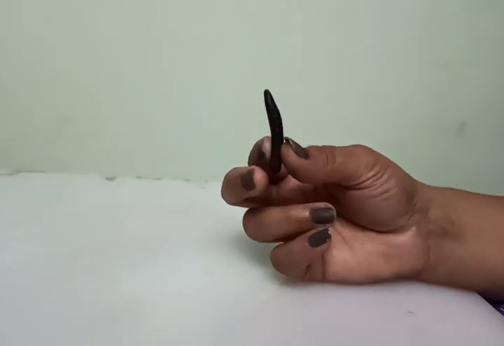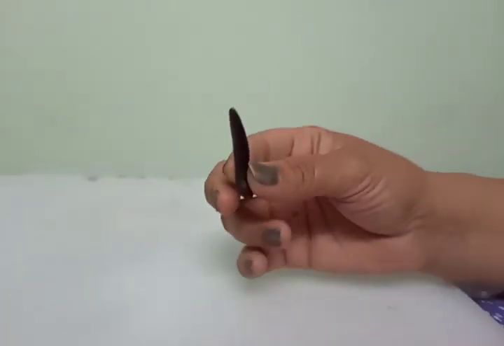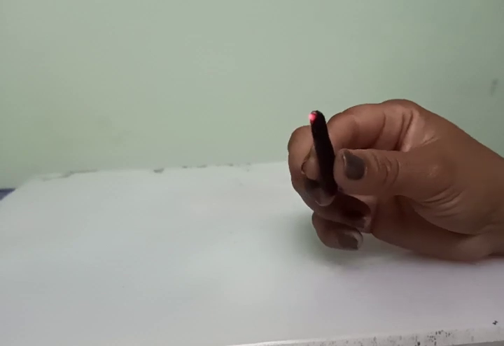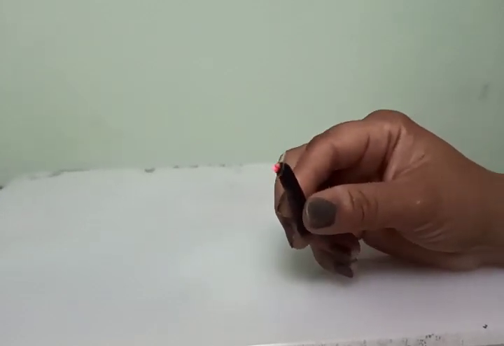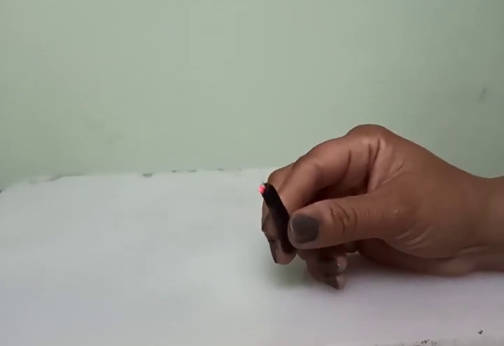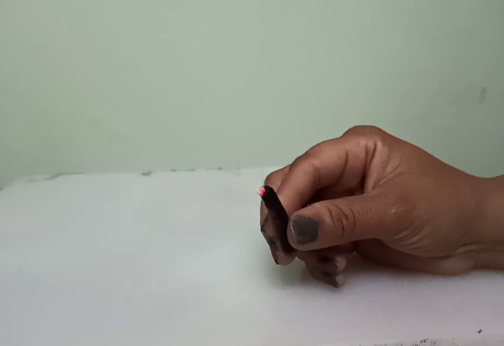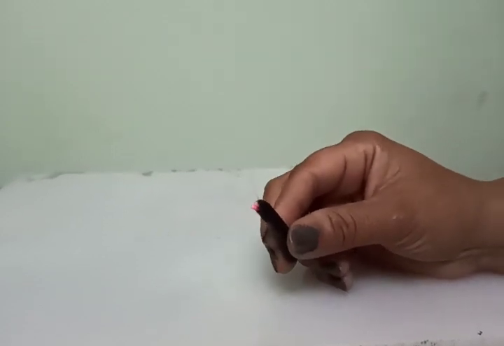If we want to smell it, then we have to come closer to it. But when we light it, we will get the smell of this incense stick by sitting at a distance. That means the particles of this incense stick are moving in the air. That means the particles are continuously moving.